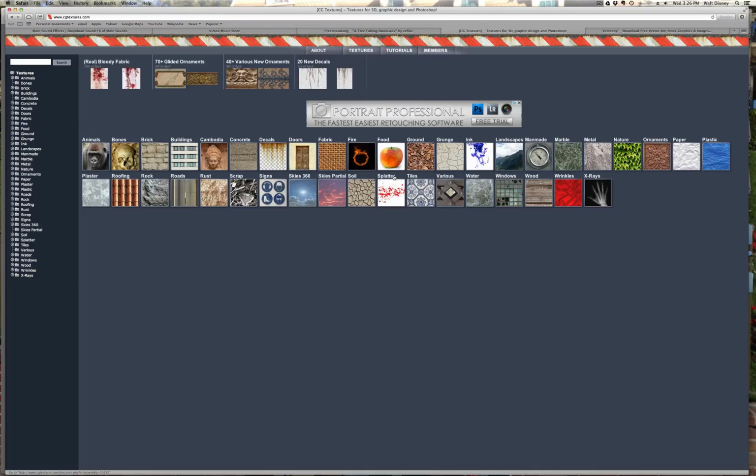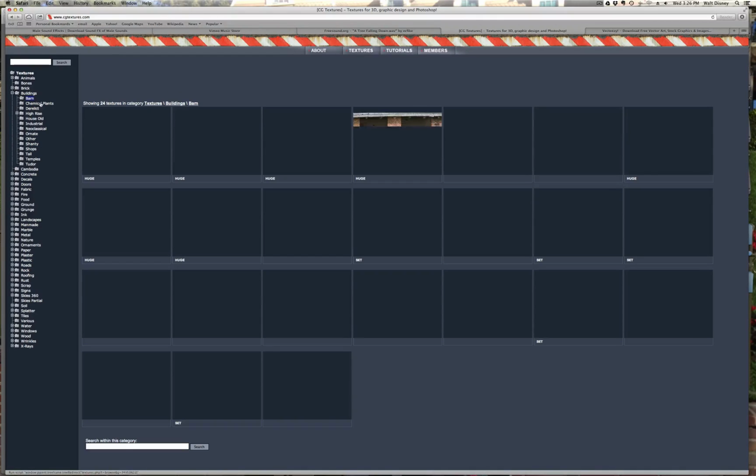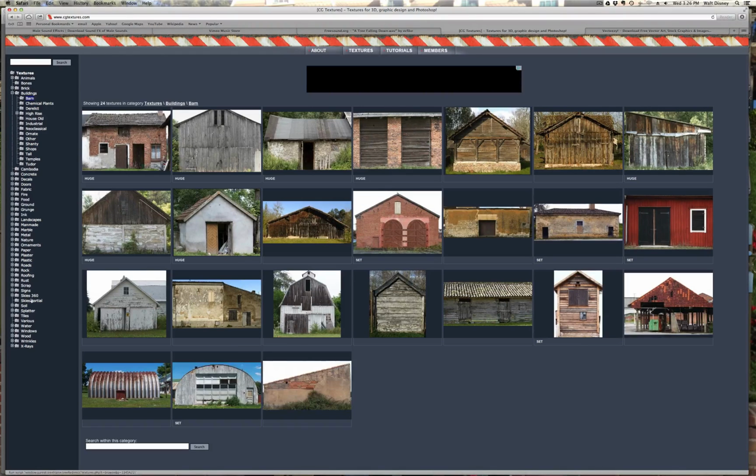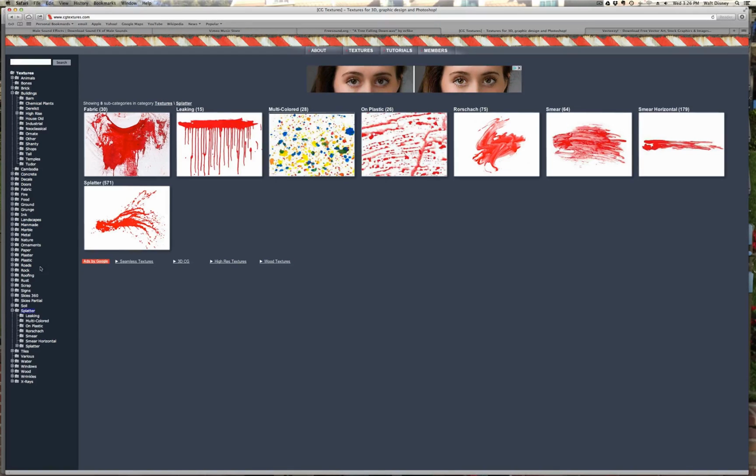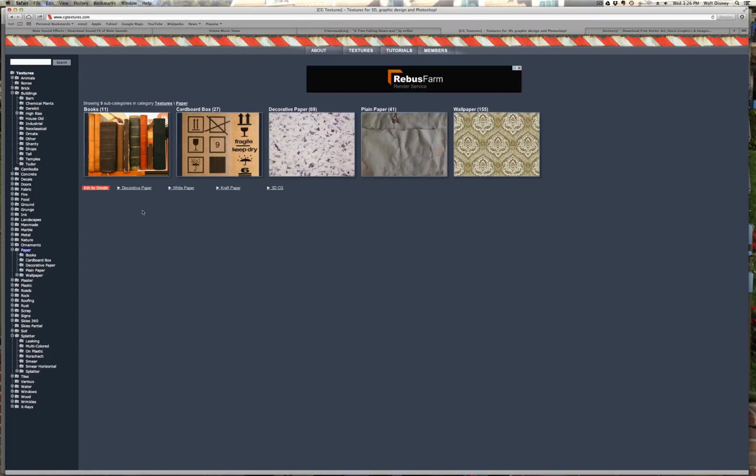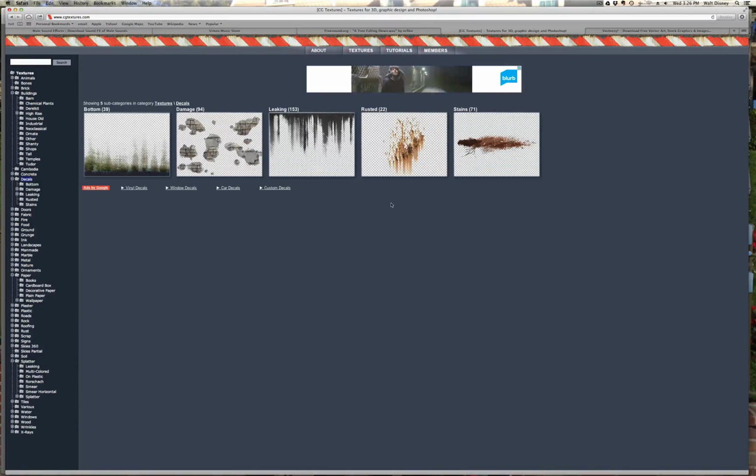This next one, CGTextures. This is good for video as well as if you're a designer. I get a lot of my textures from CGTextures. If you don't know about it, then you're crazy. It's CGTextures.com. They're all categorized. You can find an almost endless supply of textures for anything you want. It's all in here, and there's tons of them, all categorized and nicely organized.